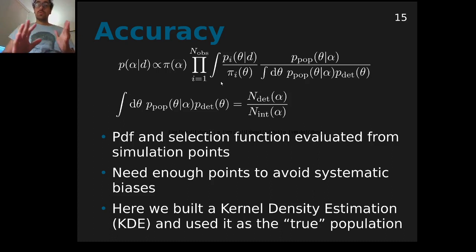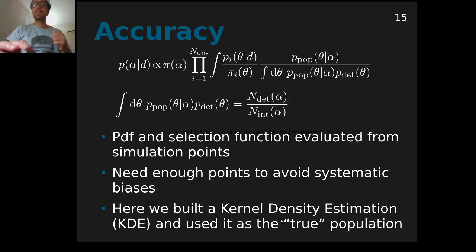Before concluding, I would like to stress an important technical point. To use this pipeline, you need to be able to estimate the probability distribution function and the selection function, which is the fraction of detectable events as a function of the mixing fraction. However, since we're not using an analytic model for the population distribution, we need to evaluate these terms from simulation points.